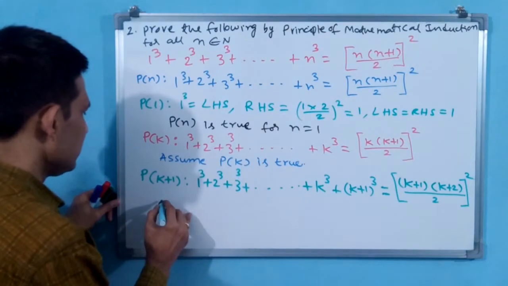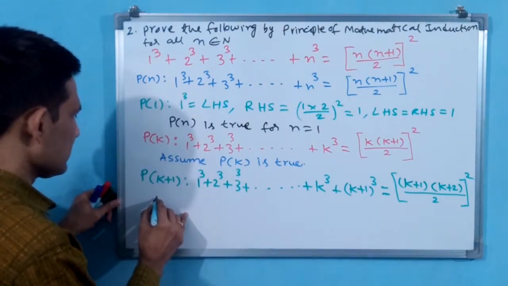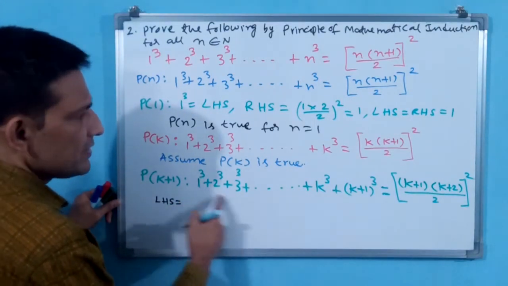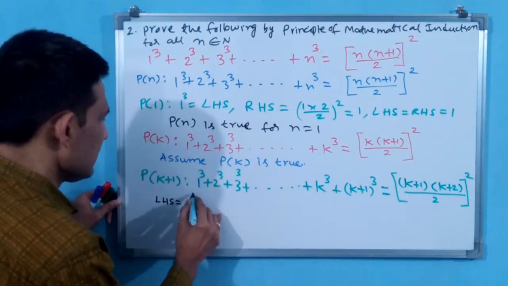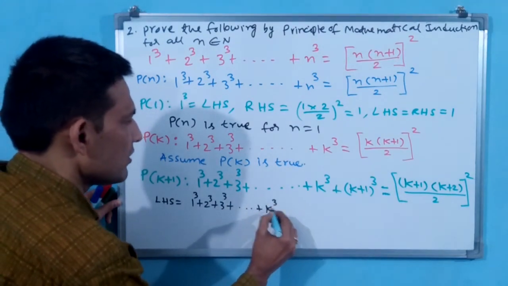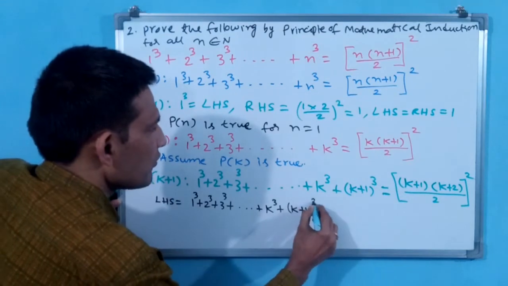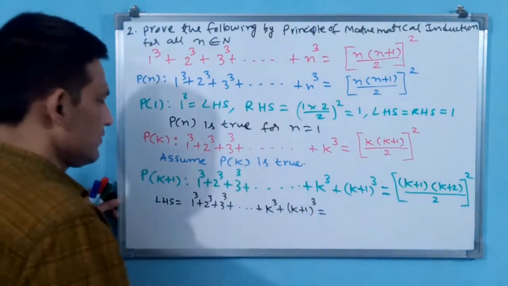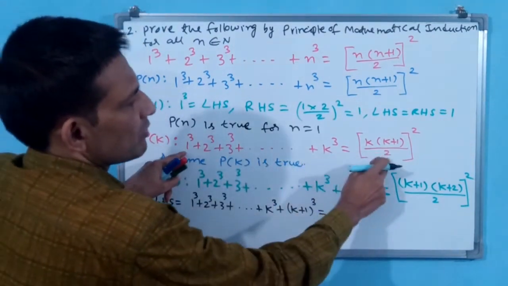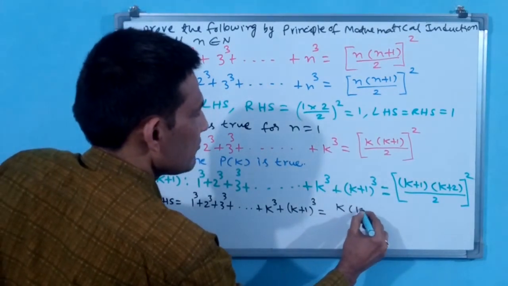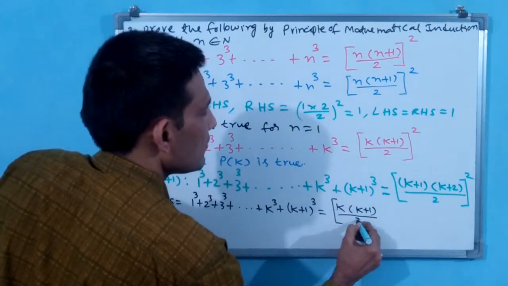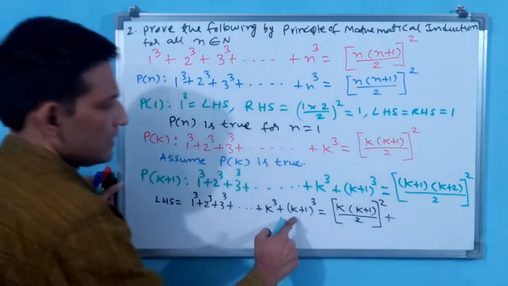LHS is equal to 1 cube plus 2 cube plus 3 cube plus ... plus k cube plus (k+1) cube, is equal to, this LHS how I am modifying: 1 cube to k cube, already we have got P(k), k into (k+1) by 2, whole square, plus (k+1) whole cube.